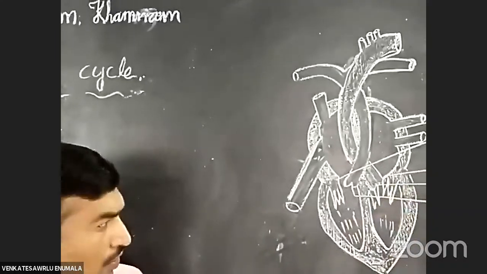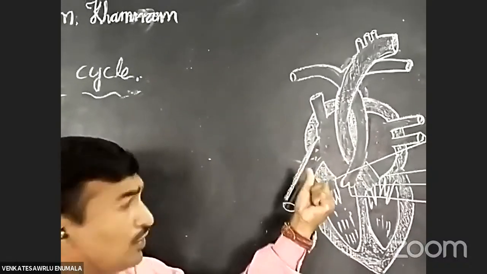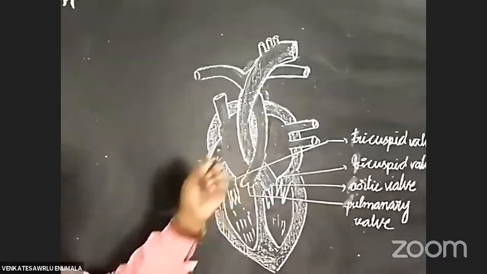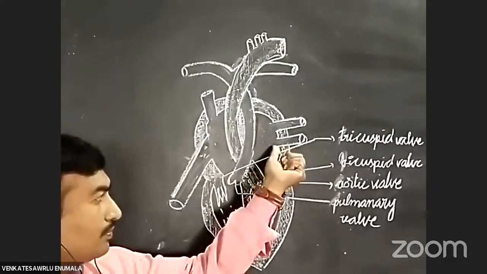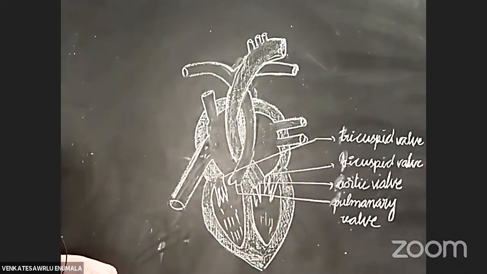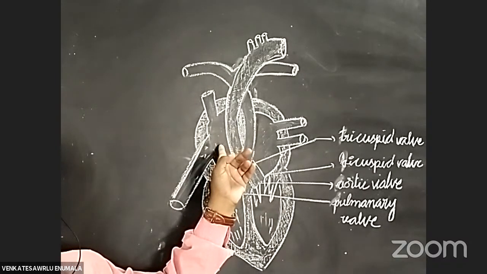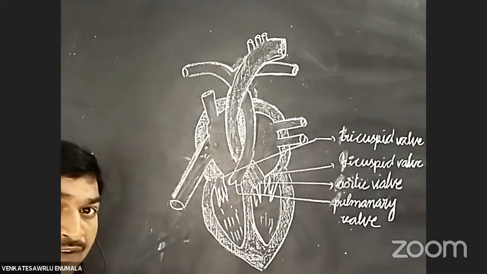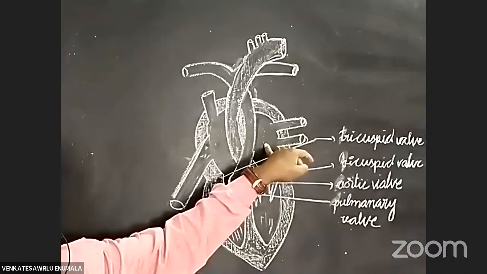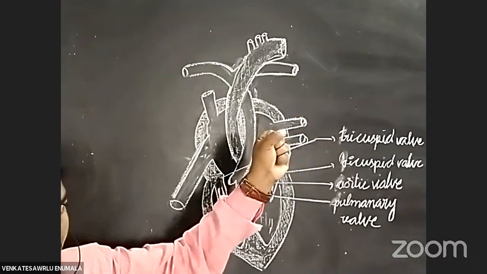Okay students, already you know how the blood reaches the left atrium. The left auricle receives the blood from which organs? Already you know, the right atrium receives the blood from the different parts of the body. In the same way the left atrium receives the blood from the lungs.